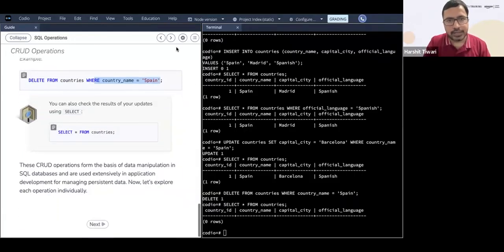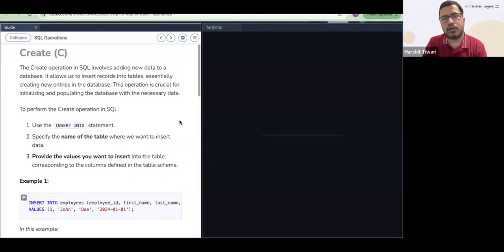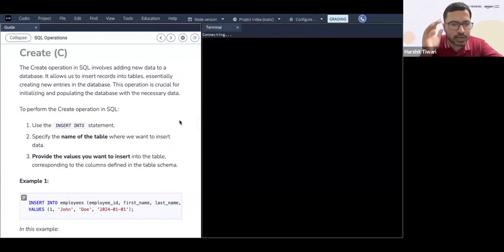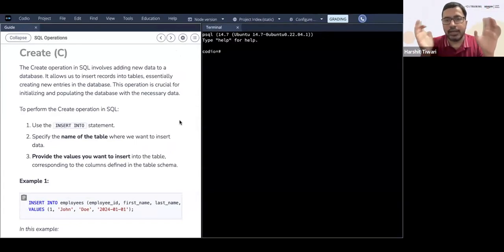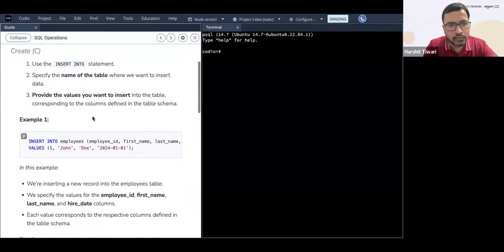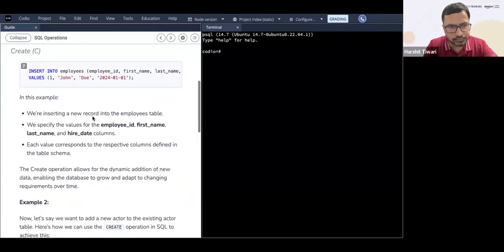All right. So let's take a few more examples, let's look at a few more examples of this CRUD operation. So these are the CRUD operations: create, read, update, delete. These four are the most widely used. Okay, so look at another one. Create. Okay. So what you can do is